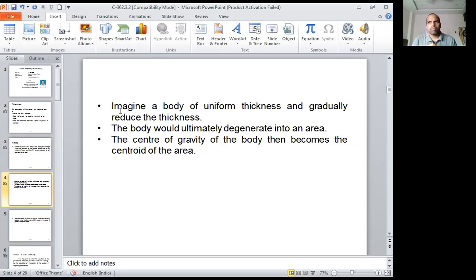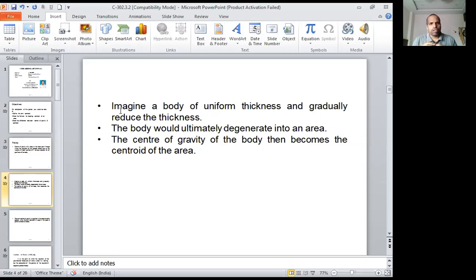Because of that thickness, the weight may not be considerable. So the center of gravity of the body then becomes the centroid of the area. It means the body degenerates into an area because the thickness is very small. Imagine a body of some thickness, and if you go on reducing the thickness, it will be less than 1 mm, less than 0.1 mm, 0.2 mm, like that.